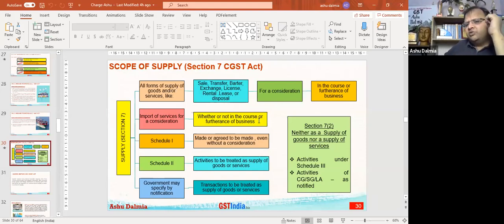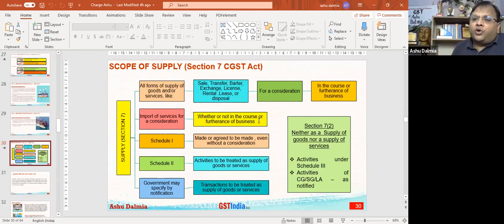Schedule 1 transactions, even without consideration, will be called supply. Schedule 2 transactions are classified, giving the classification whether certain transactions are goods or services. Schedule 3 gives the transactions which are neither goods nor services, which are not a supply. Because if something is not a supply, the levy will not be there.